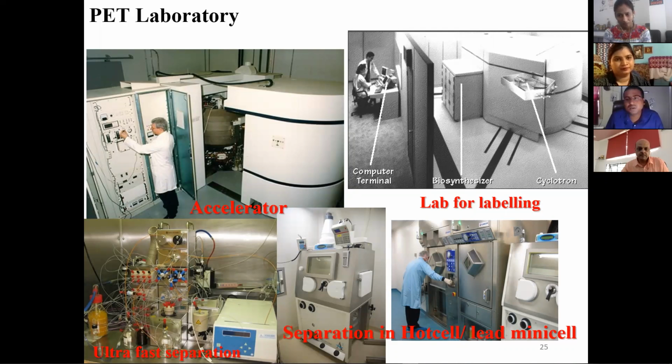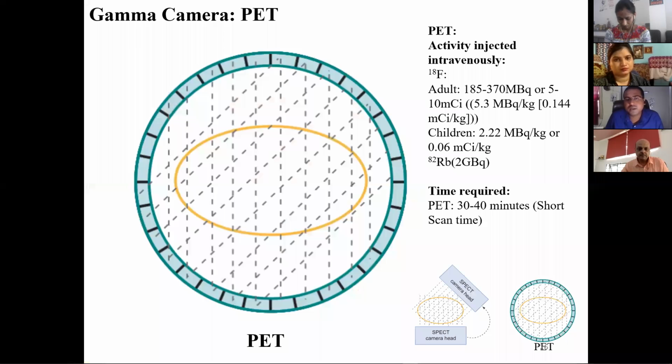And as I told, this is the detector with the 360-degree angle. The most used radioisotope is fluorine-18. You will know the name FDG; I'll come to that after some time. Almost 5 to 10 millicurie of F-18 is injected into the body. For children, it is quite less, as you can see from here. And the time required is almost 30 to 40 minutes.